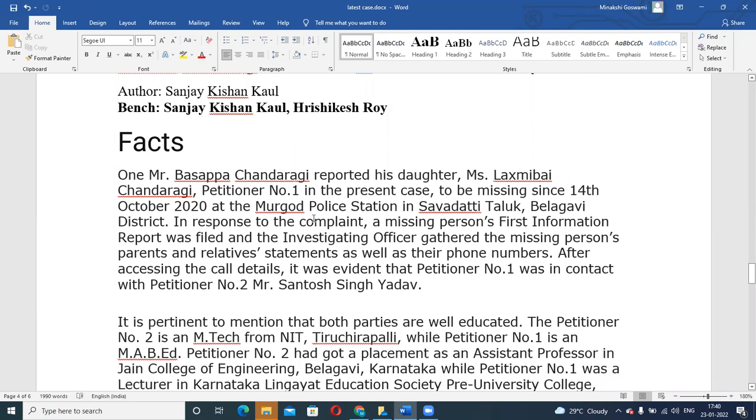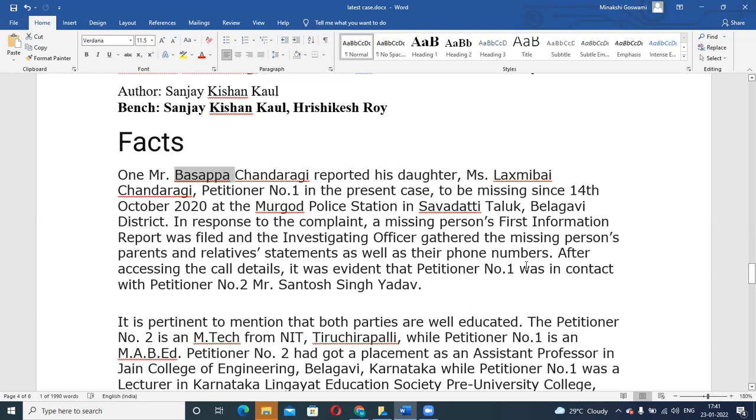In response to this missing complaint, a missing person's First Information Report was also filed. So the officer in charge took up the matter informed by the father and filed an FIR, and the investigating officer gathered the missing person's parents' and relatives' statements as well as their phone numbers.